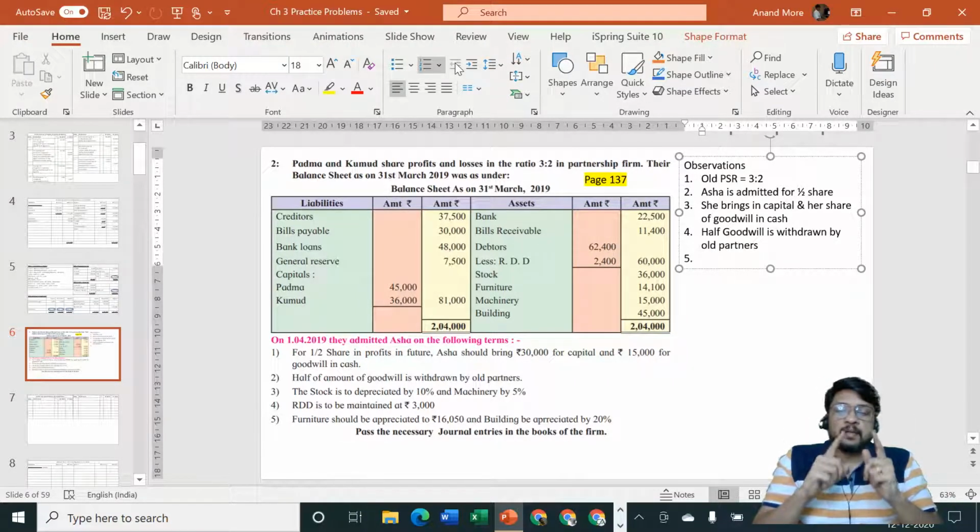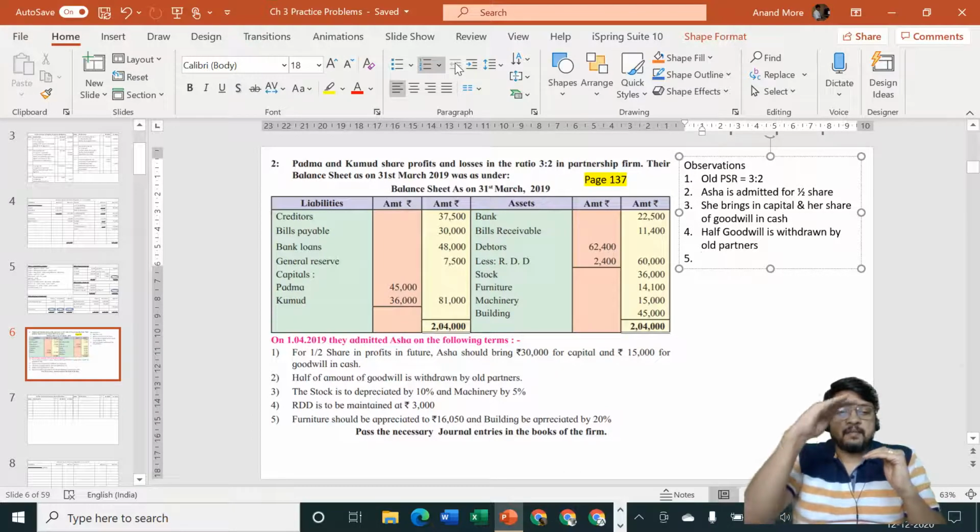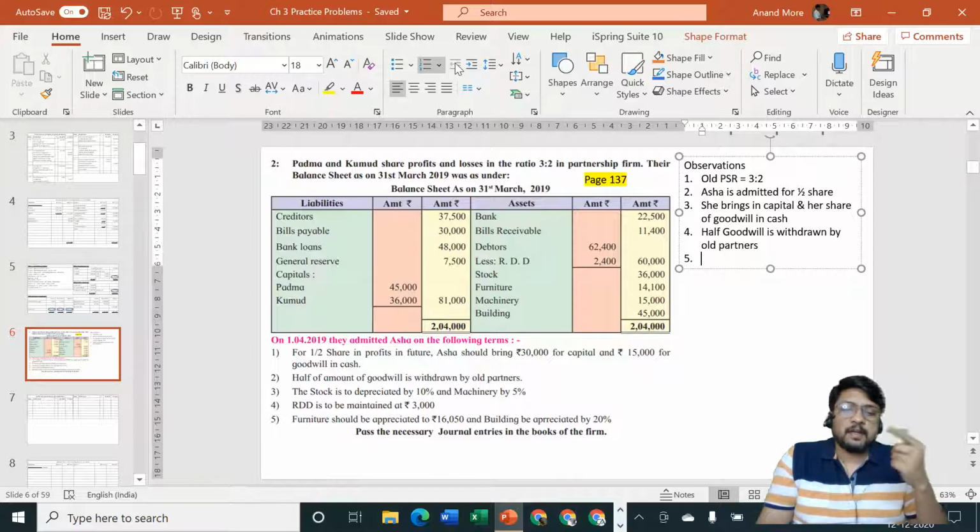I hope everybody has understood it. So the logic to be kept in mind is, when it comes to RDD adjustment, and if there is an existing RDD in the balance sheet, then you will have to be careful. Existing RDD represents opening balance. Expected RDD may be given in the adjustment. That may represent closing balance depending upon the language of the problem. And then the difference between these two RDD balances will be the transaction for which we'll have to pass the journal entry and make the ledger posting. So be careful, ledger posting or journal entry should be only of the difference of the transaction, and balance sheet should be of the closing balance.